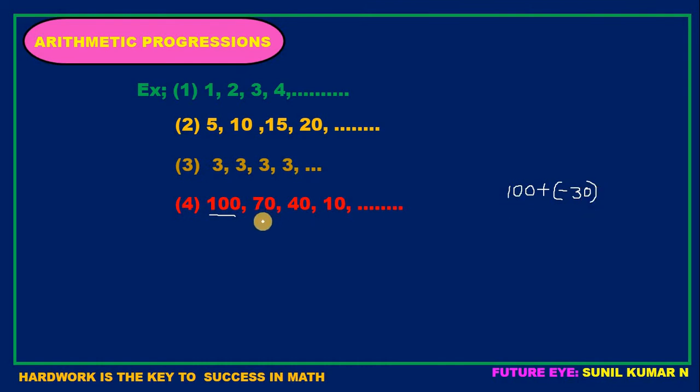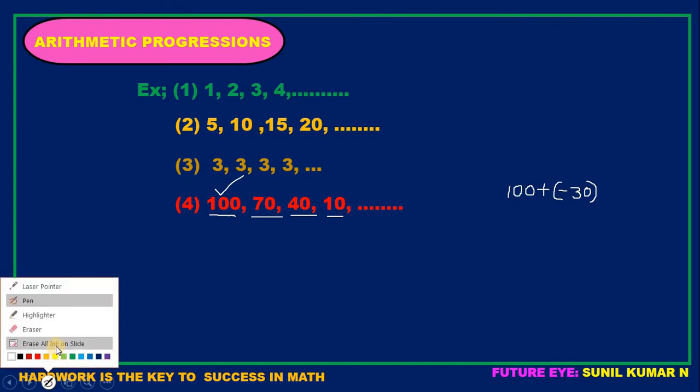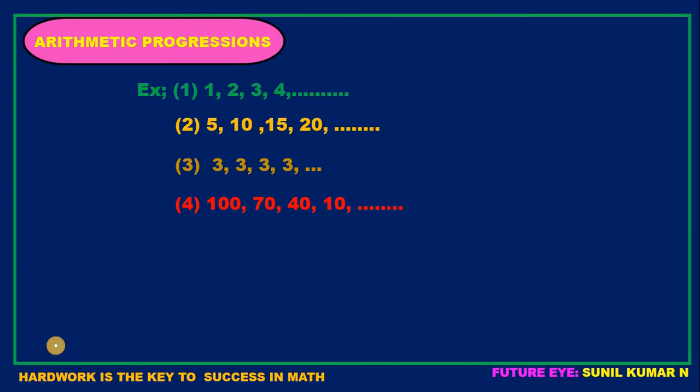It means for every number in example 4, I am adding minus 30. For 100, if you add minus 30, you will get 70. For 70, add minus 30, we get 40. And for 40, you add minus 30 and we get 10. And it goes on like that. Now see, these are the examples for arithmetic progression.